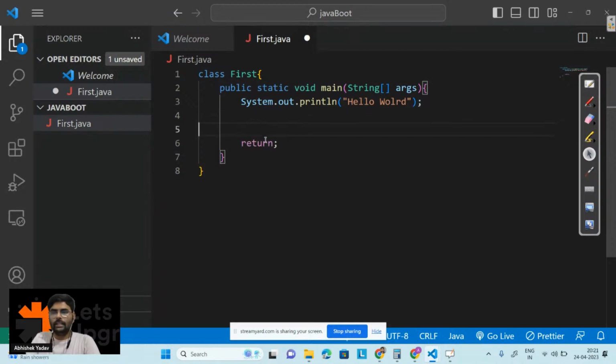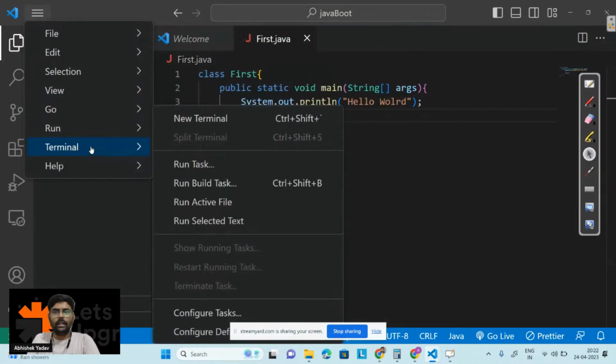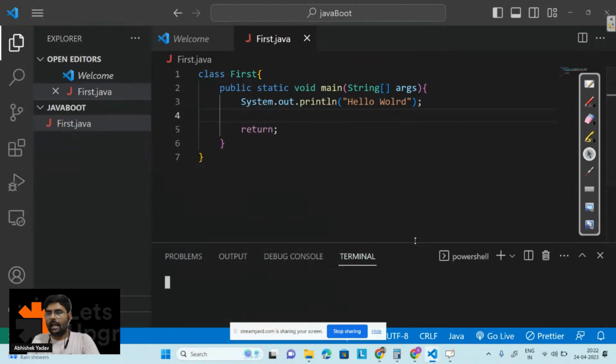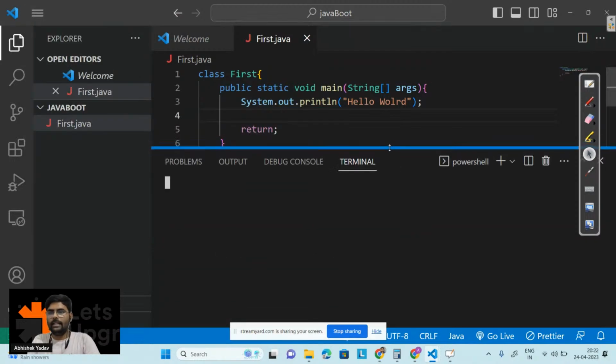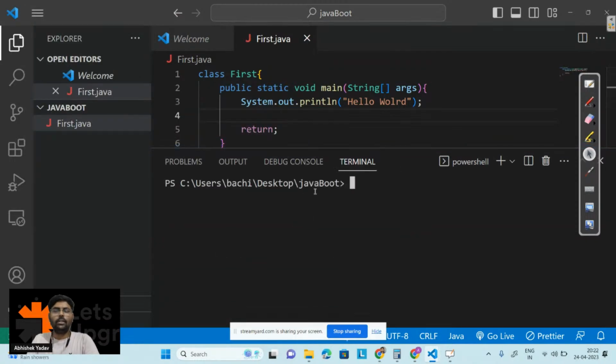So let's first save the code, and after that you have to run the code. In order to run the code, click on the terminal. Open the terminal here, and inside the terminal, first you are compiling the code, right? So in order to compile the source code, you have to write javac first.java, right?